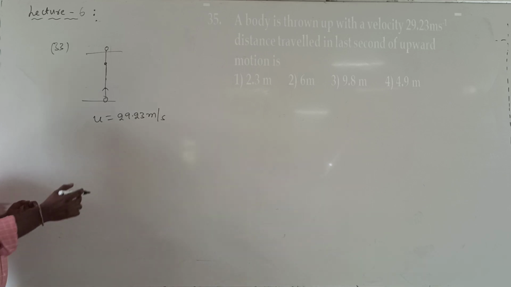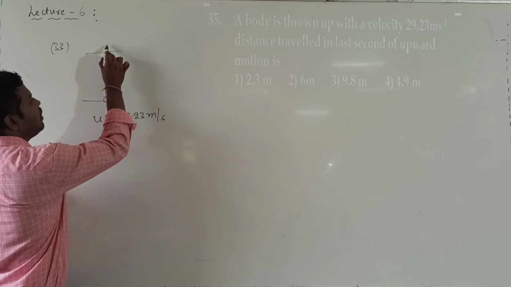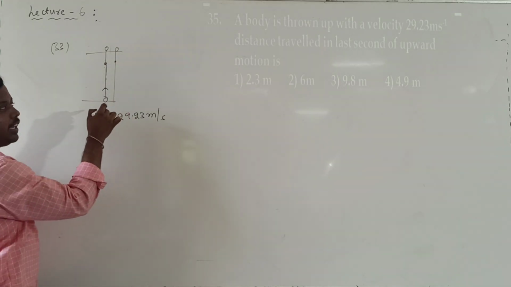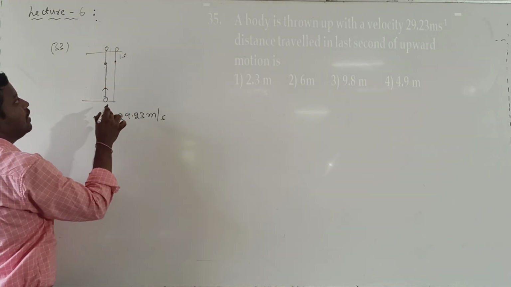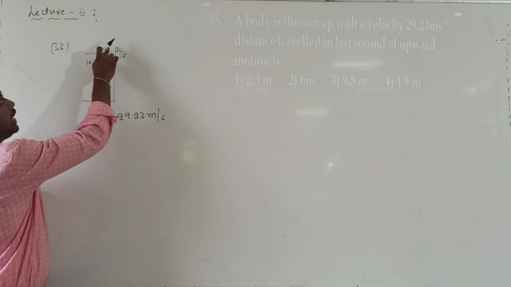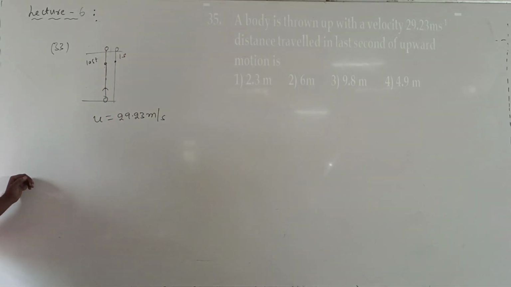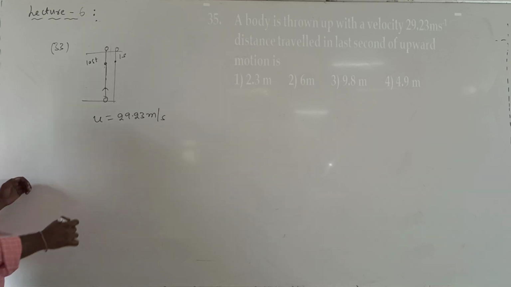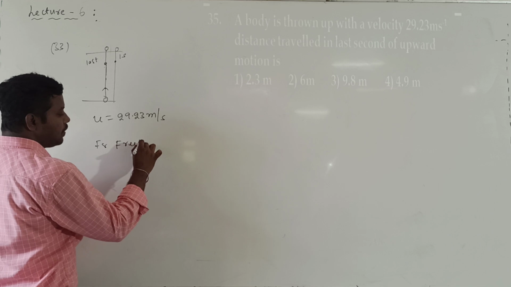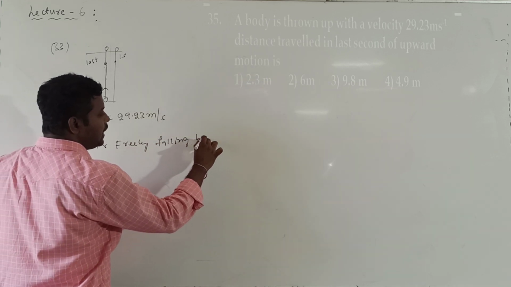Here you can remember: the distance traveled by the vertically projected body in the last second of its journey. It will go to maximum height, and again it will fall down. So this is for the last second of its journey, the distance traveled by the vertically projected body is the same as the distance traveled by the freely falling body in the first second of its journey. For the freely falling body, what is the distance traveled in the first second of its journey?